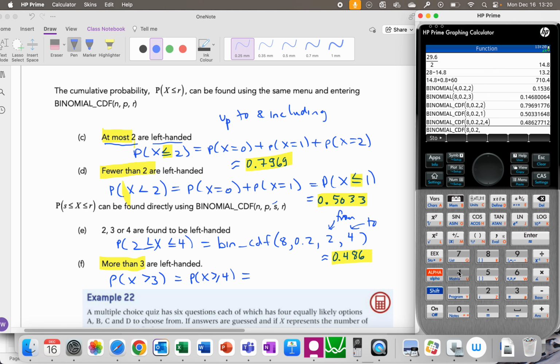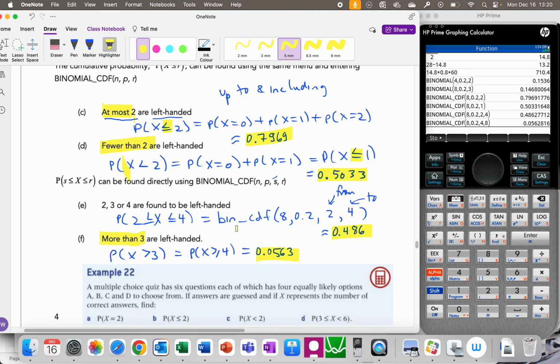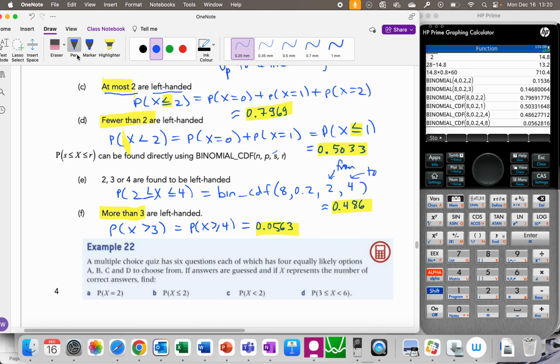Hey, can you give me the probability from 4 to 8? And you end up with a really small probability, 0.0563. This should make sense because of the probability of being left-handed in the first place.